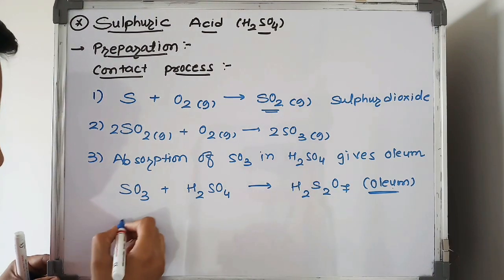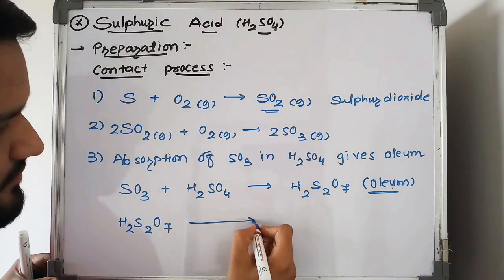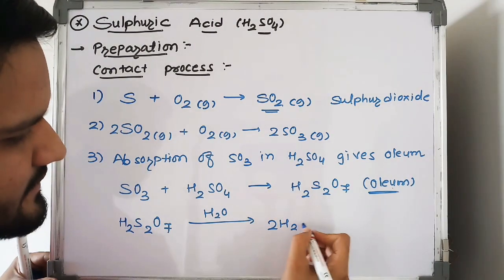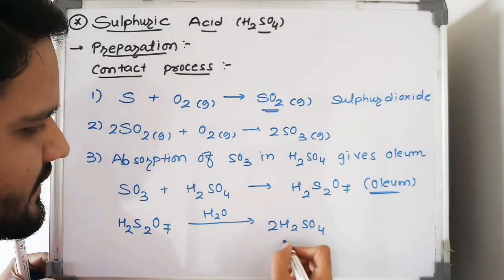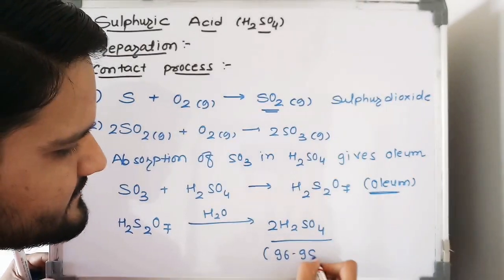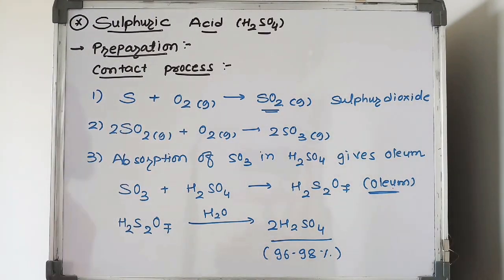And in this oleum, H2S2O7, by addition of water, we can get H2SO4. This H2SO4 possesses a concentration of 96 to 98%. So by this method we can get pure H2SO4 having a concentration of 96 to 98%, and this process is called the contact process.